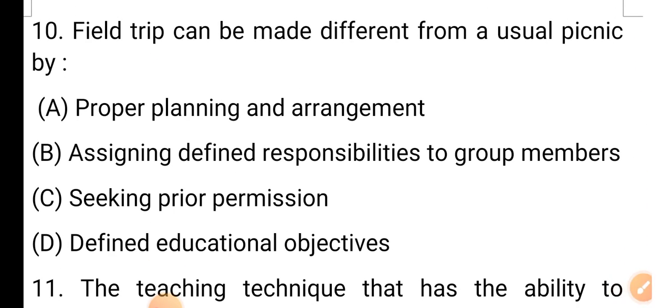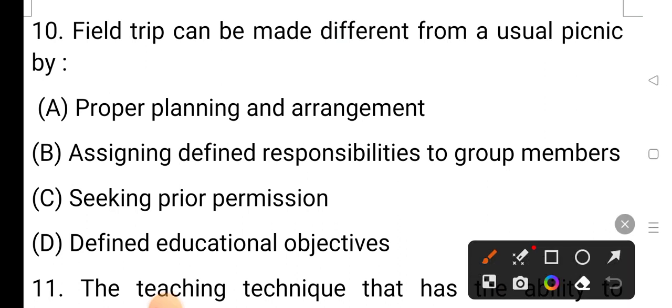Question number 10. A field trip can be made different from a usual picnic by option A proper planning and arrangement, option B assigning defined responsibilities to group members, option C seeking prior permission, and option D defined educational objective. The correct answer is option D, defined educational objectives.